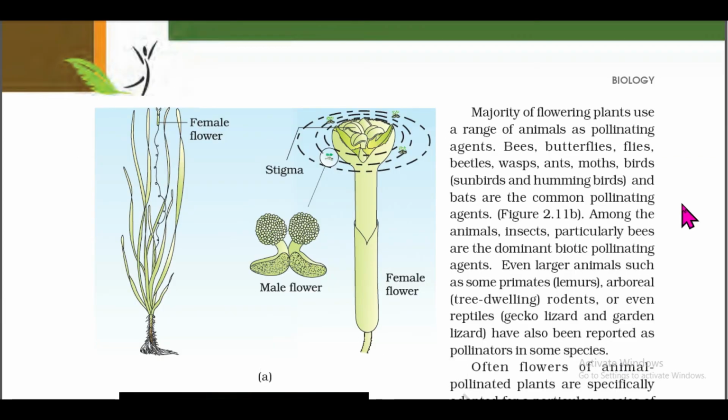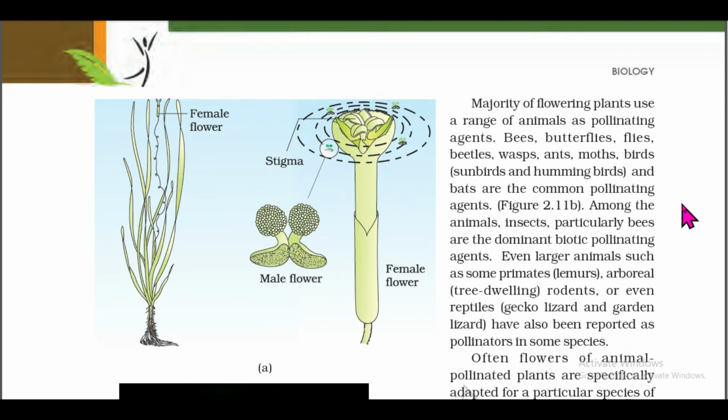The majority of flowering plants use a range of animals as pollinating agents: bees, butterflies, flies, beetles, wasps, ants, moths, birds, sunbirds and hummingbirds. Bats are also common pollinating agents. Among the animals, insects, particularly bees, are the dominant biotic pollinating agents.